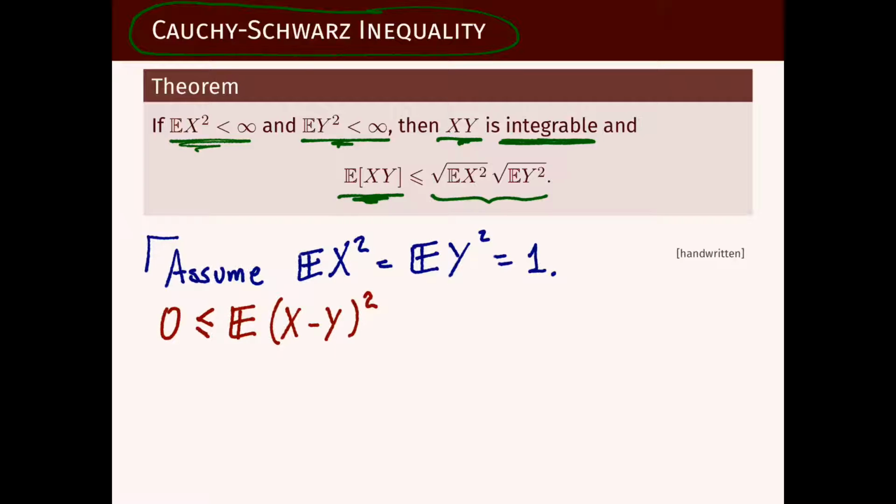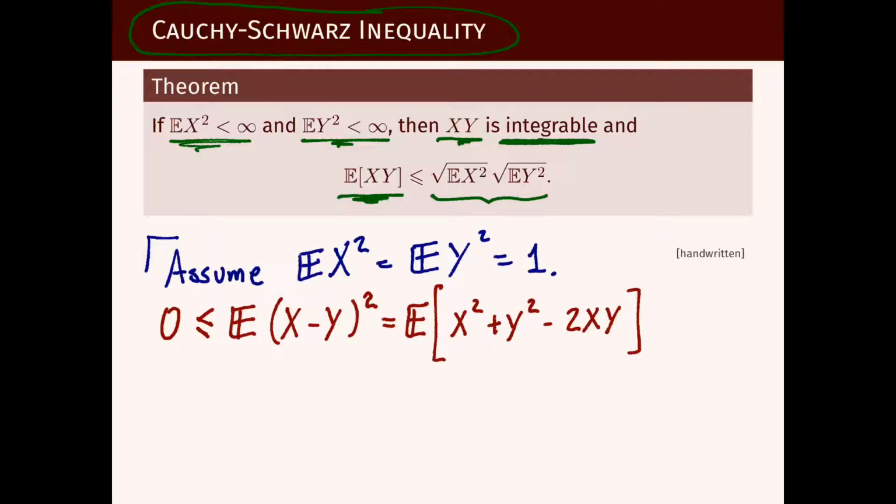On the other hand, we can expand this random variable we are computing the expectation of. So this is the expectation of what? Of X squared plus Y squared minus 2 times XY. And we see expectation is linear.